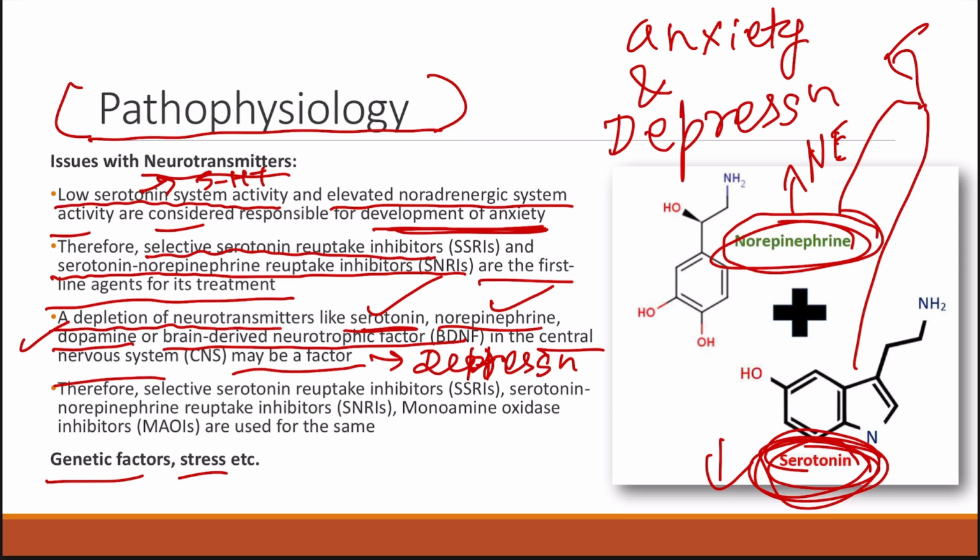So for the management of depression, what we do is we will again use selective serotonin reuptake inhibitors, that is SSRIs, or else we can use serotonin norepinephrine reuptake inhibitors. This will also increase the levels of serotonin in the synapse. Also it will increase the levels of norepinephrine. And then we have monoamine oxidase inhibitors. These are also used because these actually cause the degradation of the neurotransmitters which are involved here, that is serotonin, norepinephrine, dopamine. So it will prevent the degradation because it is inhibiting the monoamine oxidase enzyme. So all these can be used for the management of depression.